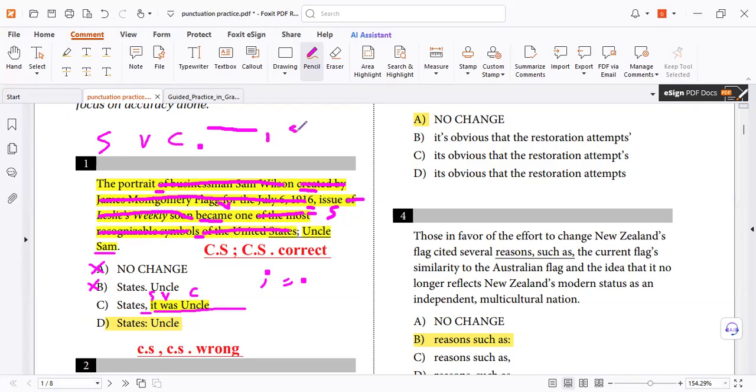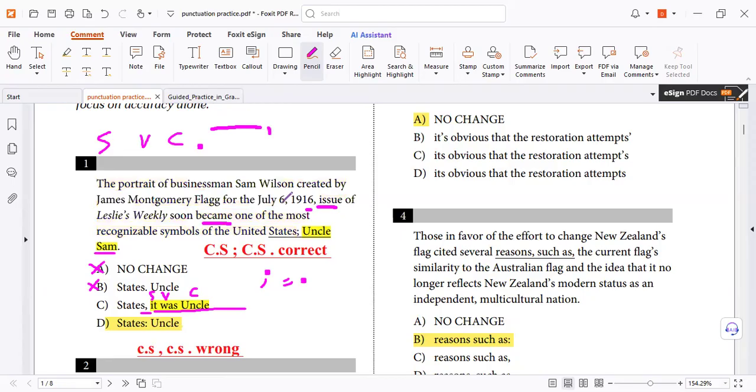Phrase, comma, subject, verb, complement. So what kind of phrase is here? An appositive to tell you what the issue is. Imagine it. That's what I'm telling you, to find the subject and verb easily. So the subject is issue, the verb is became. But wait, why do we have a comma? Appositive phrase, comma. Why do we have commas? As you know, conventional rules.